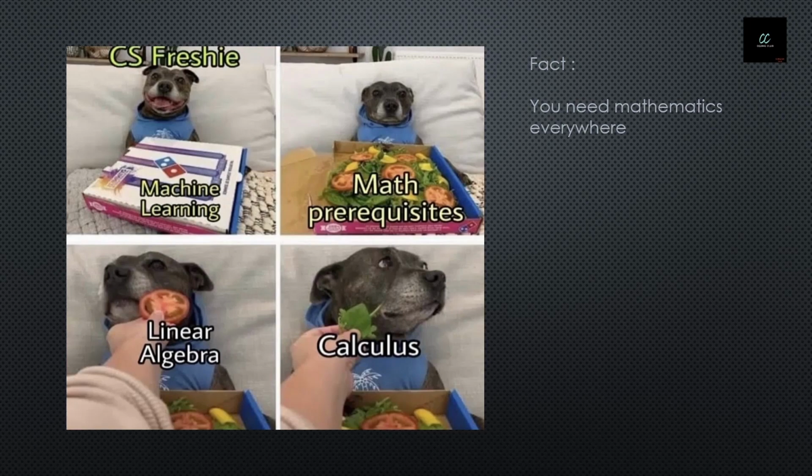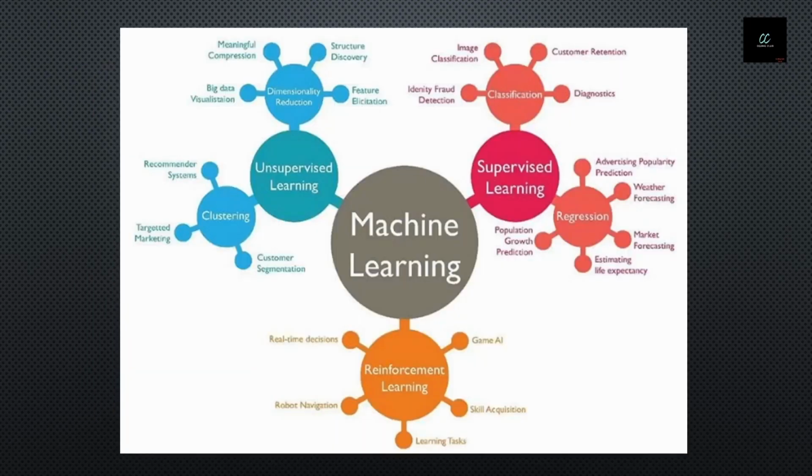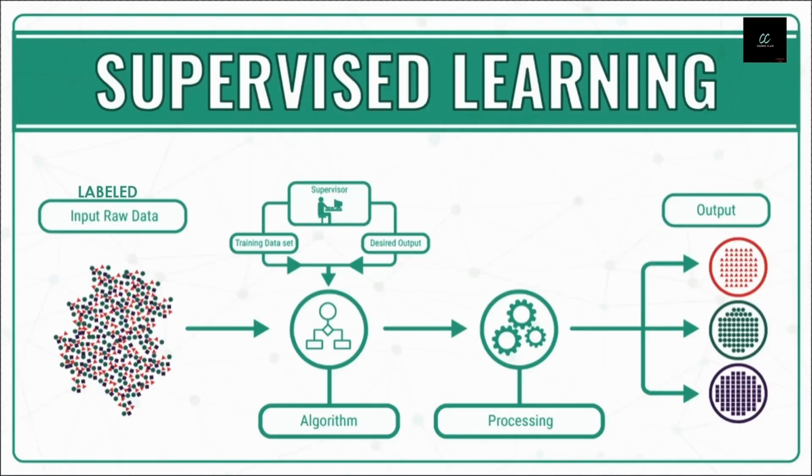And next up, we can start our main topics like types of machine learning. Speaking of virus, it looks like a coronavirus, right? Don't worry, I can elaborate this diagram part by part. From this, we have three types of machine learning. First one is supervised learning, then unsupervised learning, and reinforcement learning. First, we start from supervised learning.